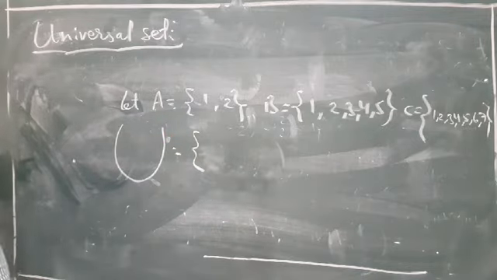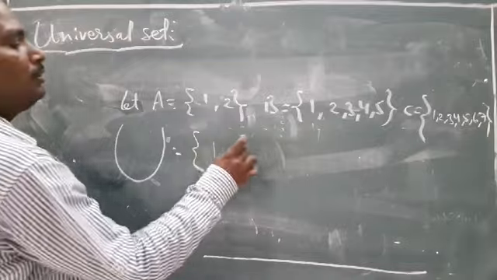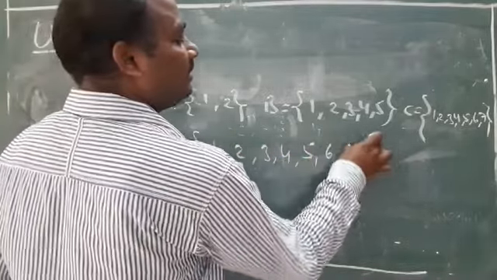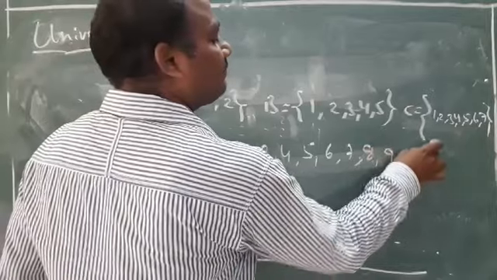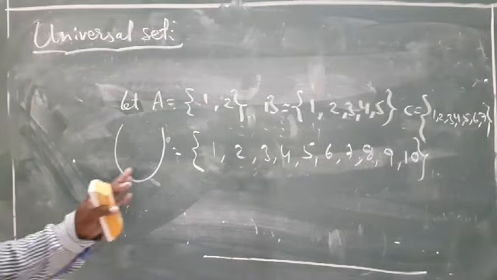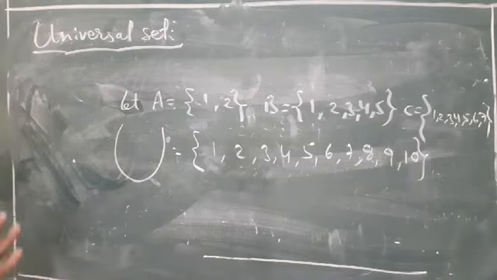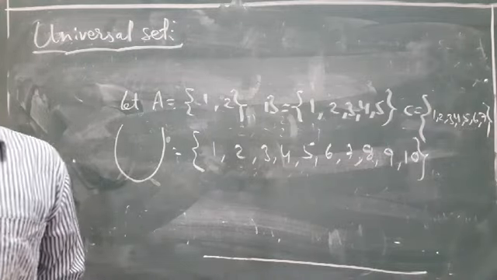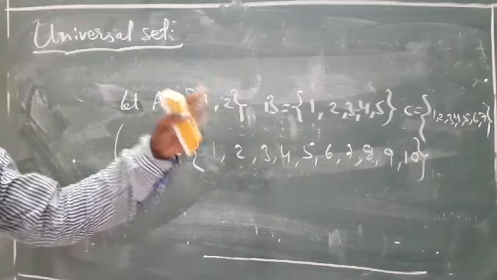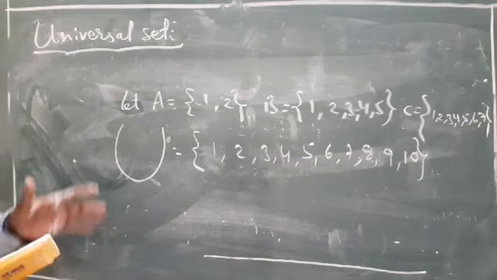For example, {1, 2, 3, 4, 5, 6, 7, 8, 9, 10}. Observe here. Okay, we are also taking 3 sets only. Sometimes we also take so many sets, but now we can take only 3 sets. Here, observe.